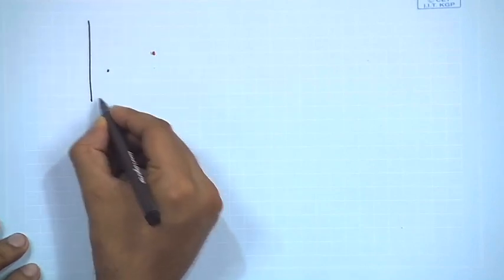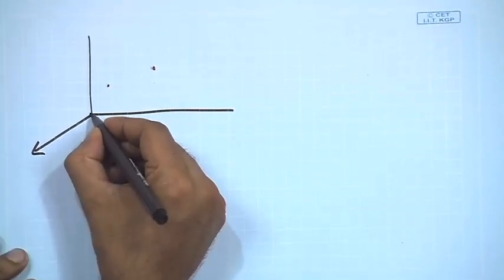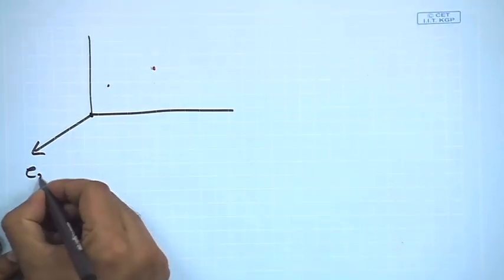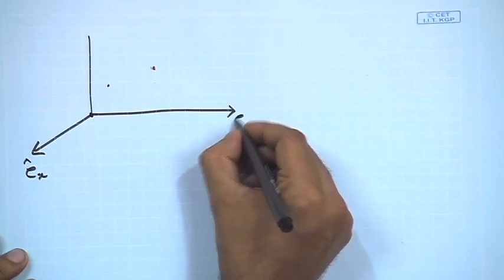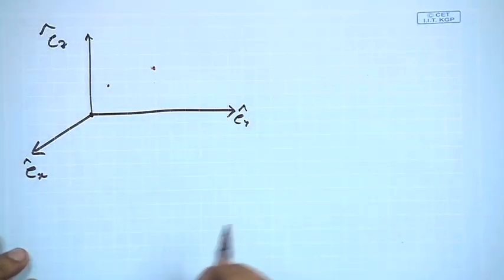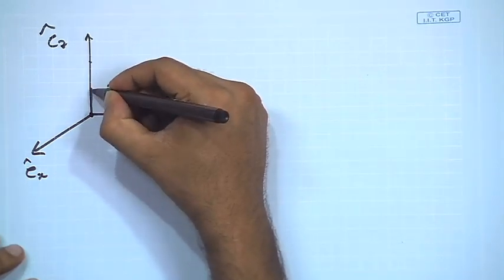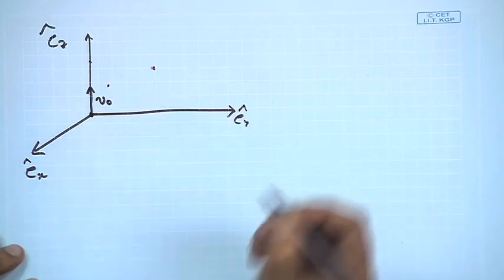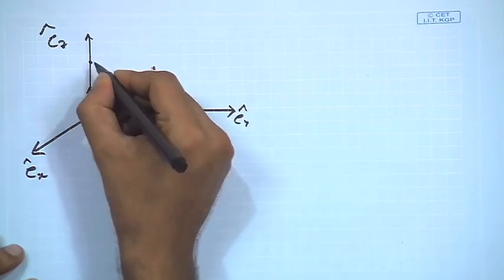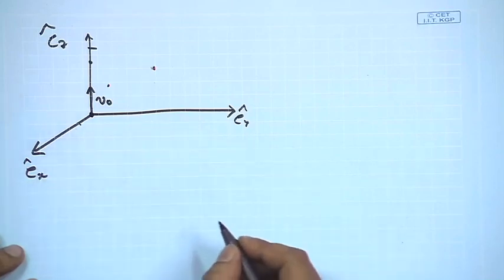Instead of starting from a height h, it is starting from the origin, let us say. So, we have E x cap, E y cap and E z cap. Okay. So, the particle of interest starts from here with the initial velocity v 0 in the vertical direction, then reaches a maximum height, and then it comes back here, right.